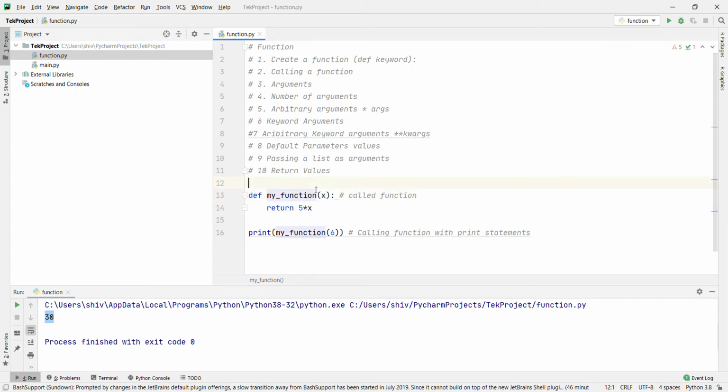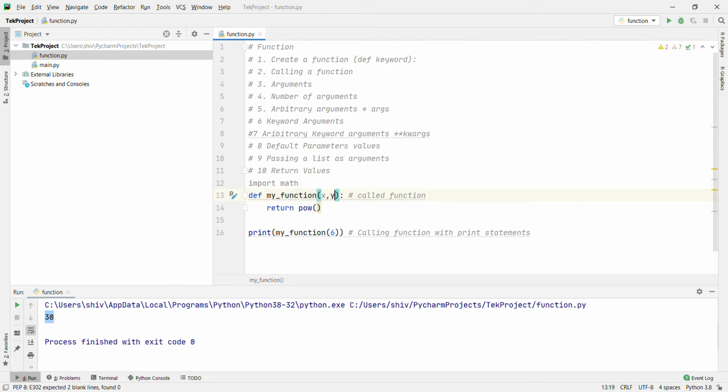What I'm saying before, if you're going to import math, okay, and then return power of x comma y, and then 2 comma 3.